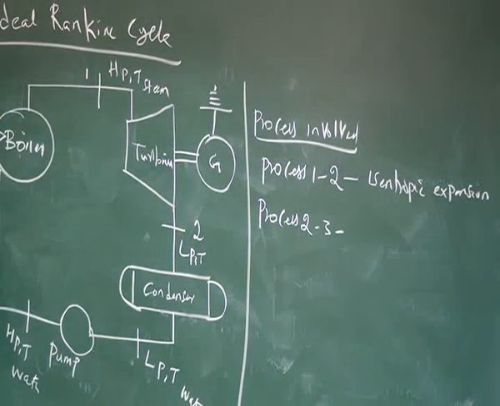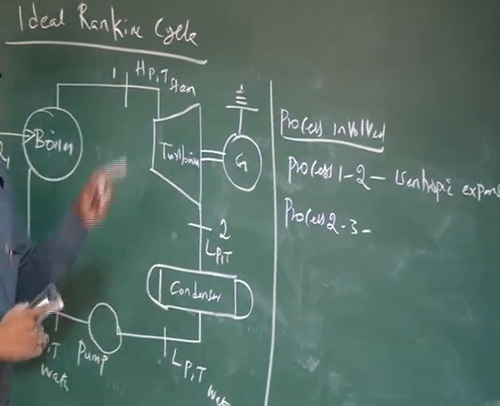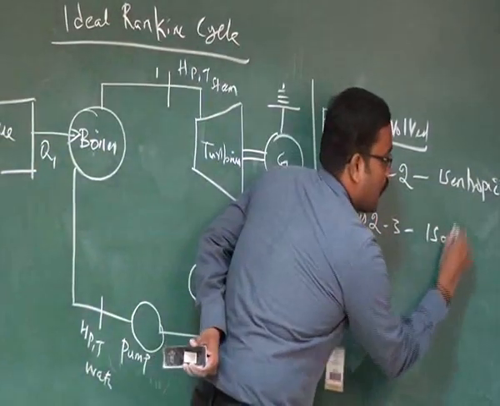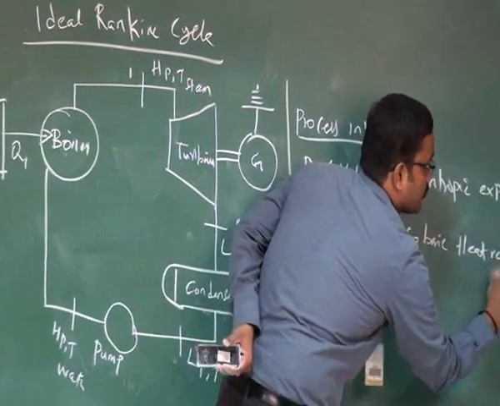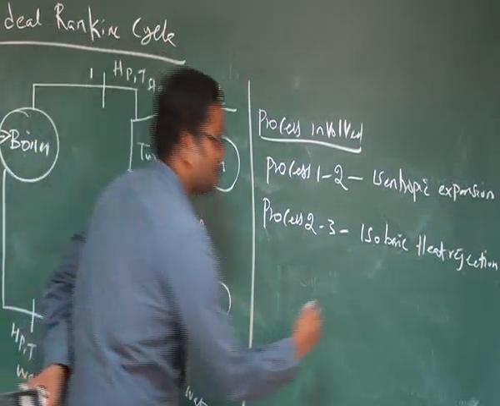As I said earlier, William Rankine modified the Carnot cycle by replacing the isothermal process with an isobaric process. So here the process 2 to 3 is isobaric heat rejection. Isobaric, in the sense, is a constant pressure process.